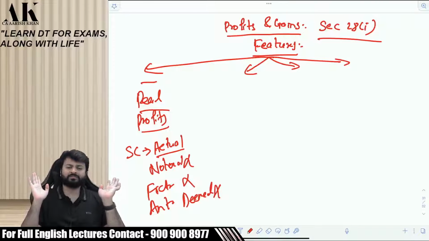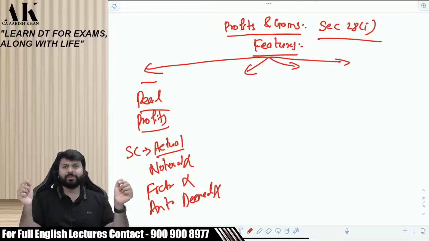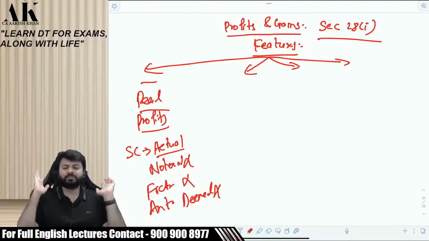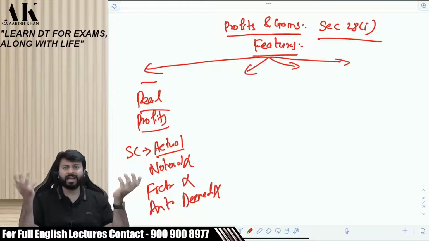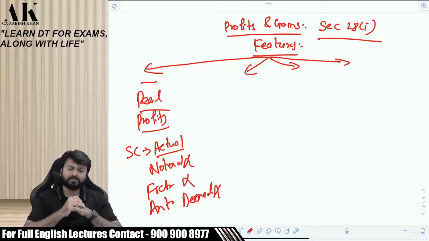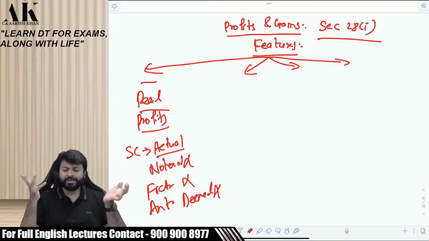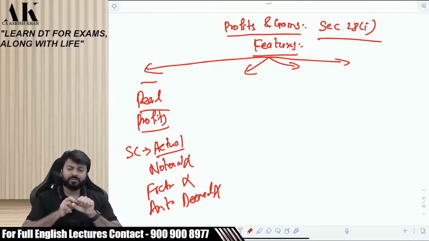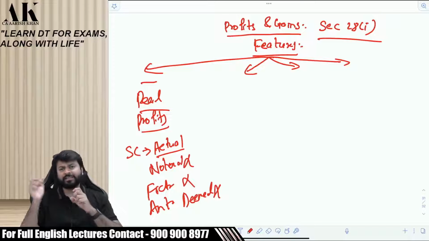Do you agree? In some cases, it is even 6% of the turnover. Do you agree? So please tell me, when I say my profits are 8% of the turnover, it means the profits are actual or anticipated? It is actual or deemed? Then how can some section say like this?